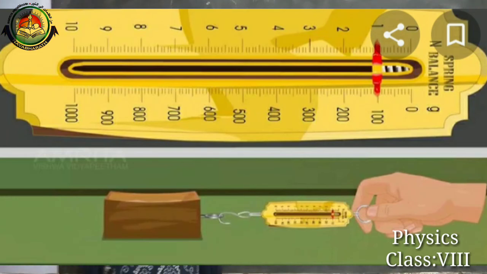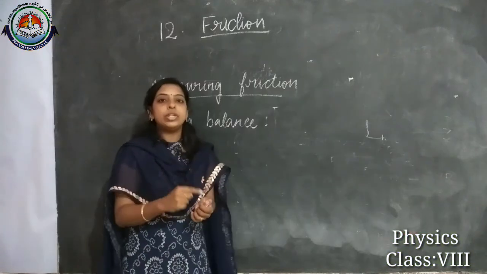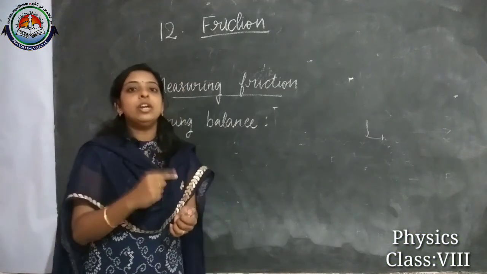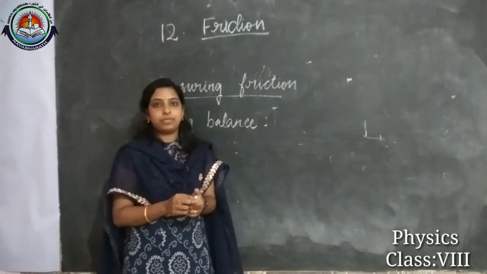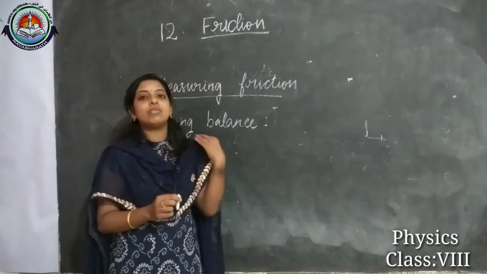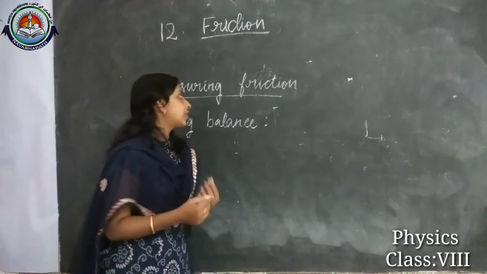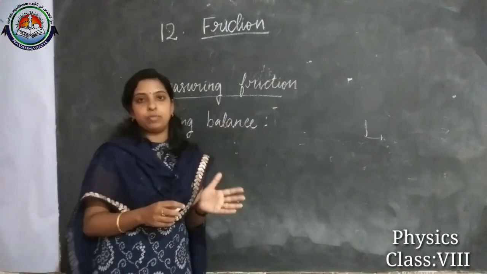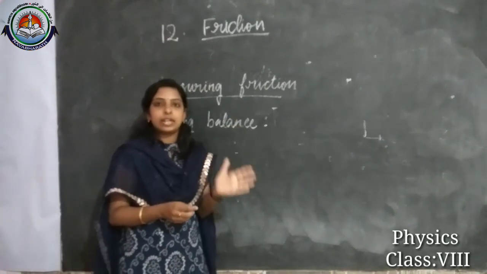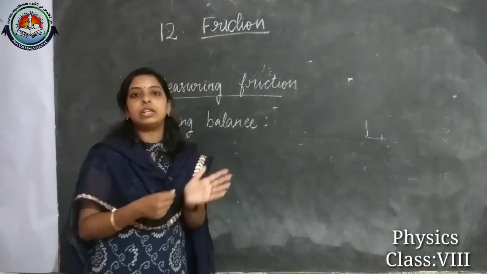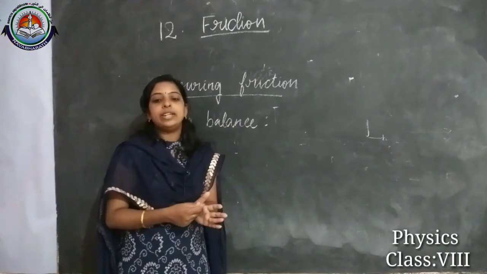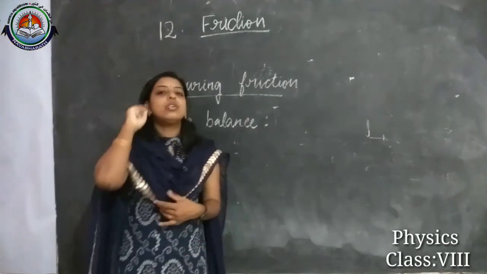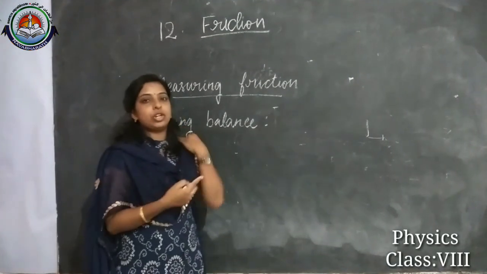Like that we can record. When we look at the pointer reading, we can measure the frictional force. Are you clear? In this way we can measure the frictional force, or friction, acting on an object. So that's all about measuring friction.